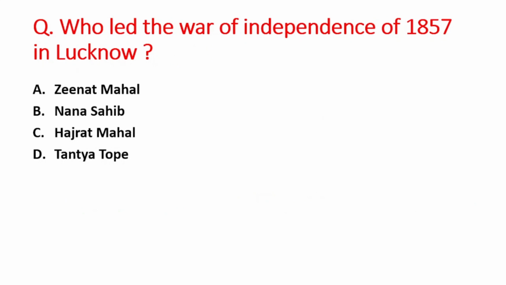Next question is who led the War of Independence of 1857 in Lucknow? A option is Zeenat Mahal, B is Nana Sahib, C option is Hazrat Mahal, and D option is Tantia Tope. So right answer is option C, that is Hazrat Mahal.